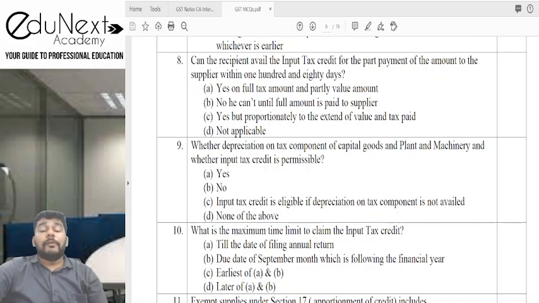Now, that rule is something we have not yet discussed, but let me quickly tell you. The rule says that whichever proportion you have paid within 180 days, to that extent you will be entitled to claim credit. For the unpaid portion at the end of 180 days, you will not be entitled to retain that credit. So here, yes, but proportionately to the extent of value and tax paid. C is the correct answer.